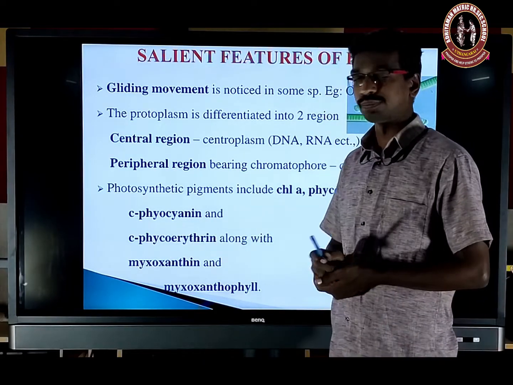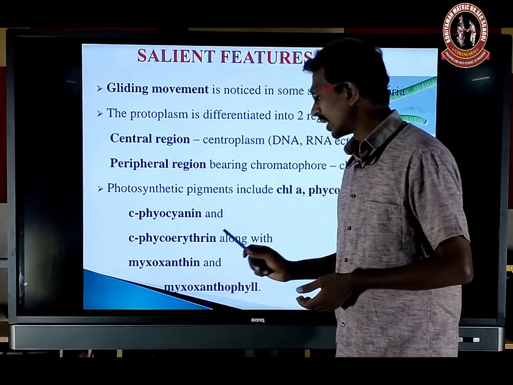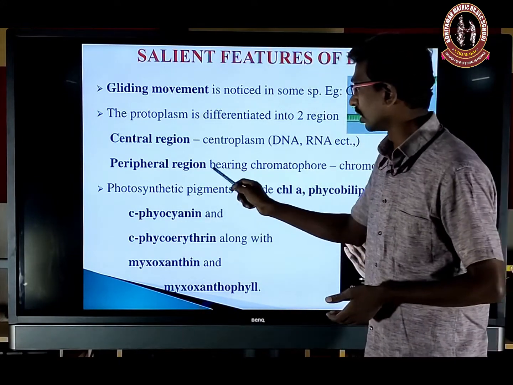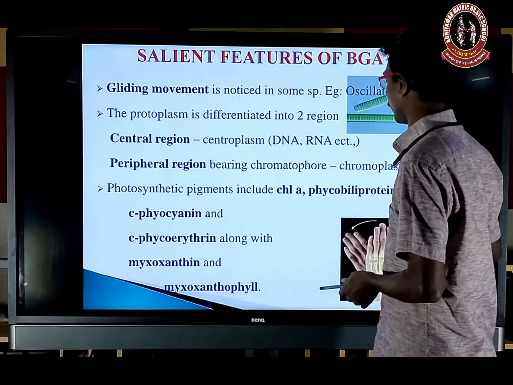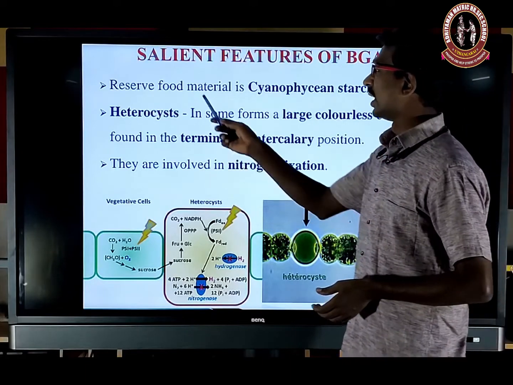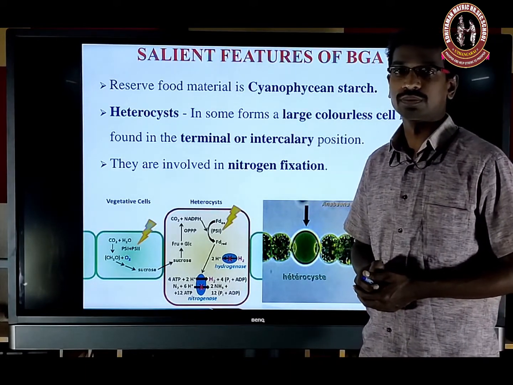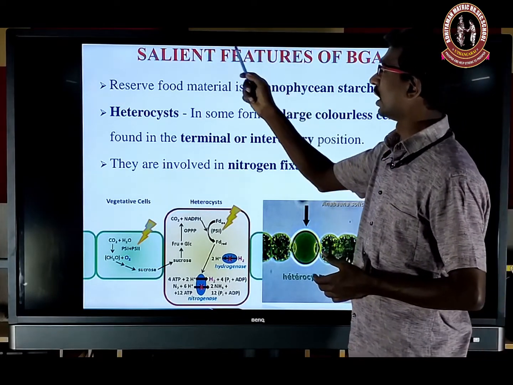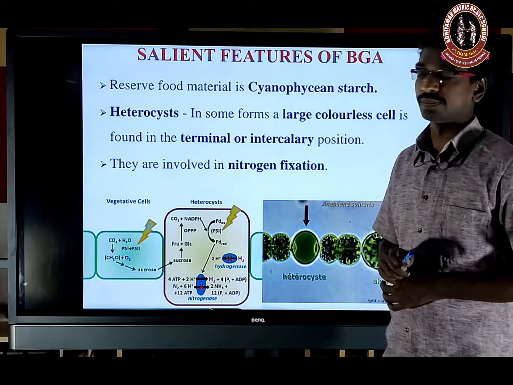These are the photosynthetic pigments present in blue-green algae. The reserve food material is cyanophycean starch, present in the Cyanophyceae or blue-green algae.